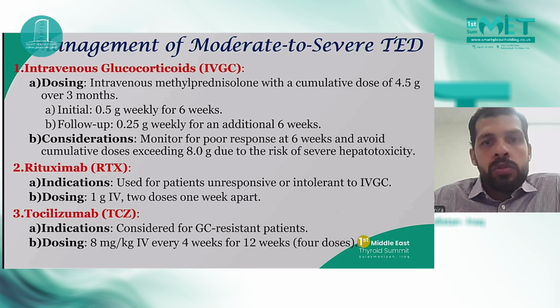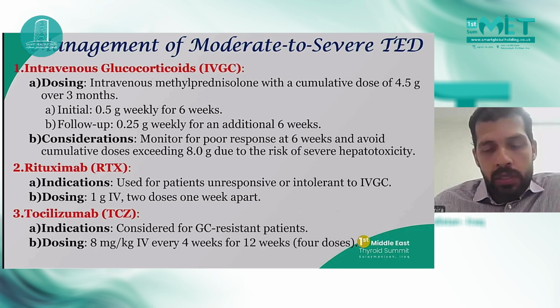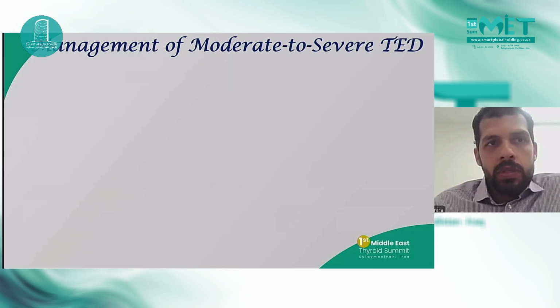Rituximab is used for patients unresponsive or intolerant to IV glucocorticoids with a dosage of 1 gram intravenous, 2 doses 1 week apart. Tocilizumab is considered for glucocorticoid-resistant patients with a dose of 8 milligrams per kg intravenous every 4 weeks for 12 weeks in a total of 4 doses.